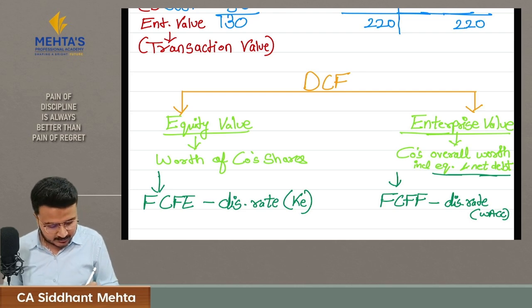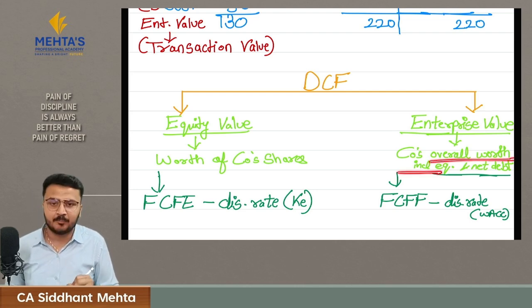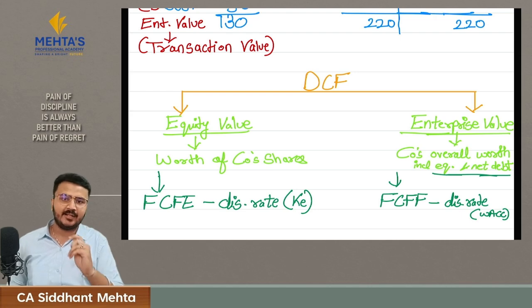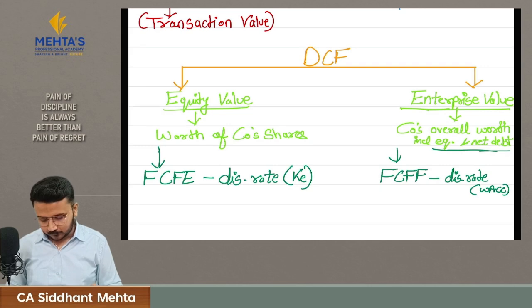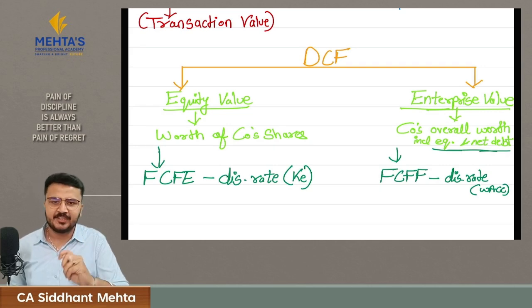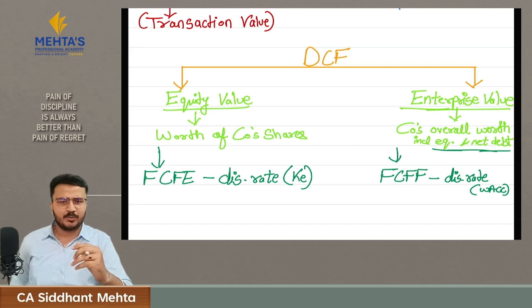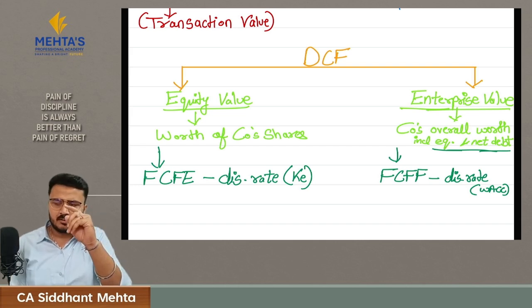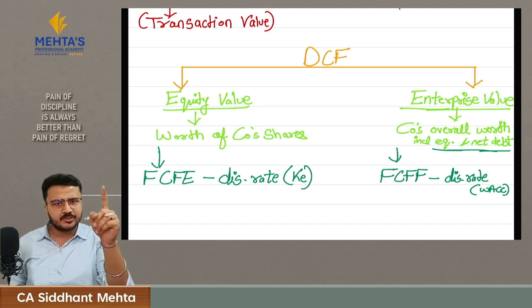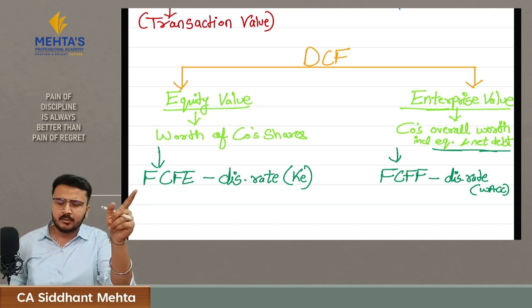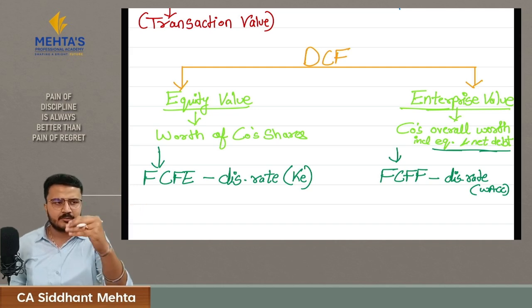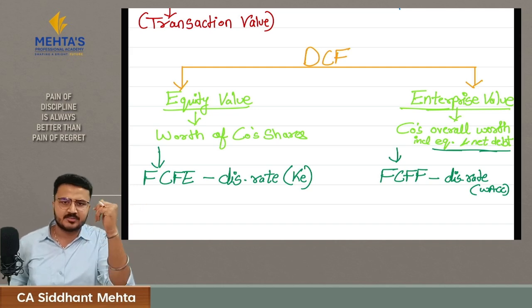This value will tell him the overall worth of a company, including equity and net debt. Net debt means the debt minus cash. As I said earlier, we calculate both these values with the help of free cash flow. Then you can ask me one question: sir, profit is something which goes to equity shareholders and the company, so why are we calculating these values based upon cash flows? Why are we not calculating based upon profit? This is the right question.